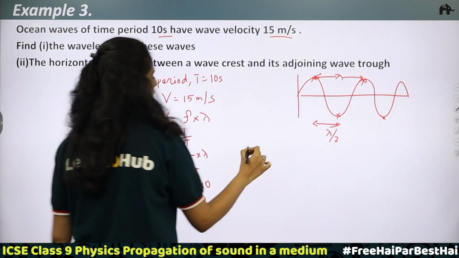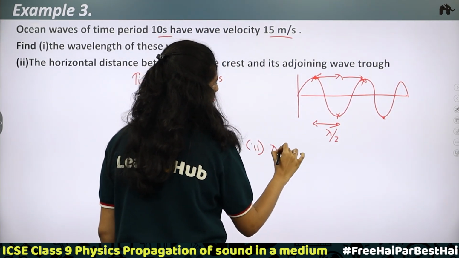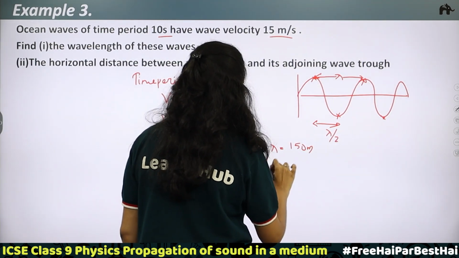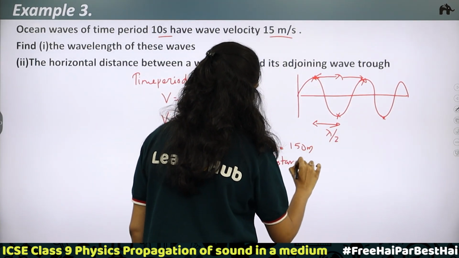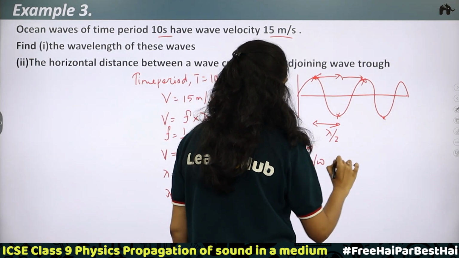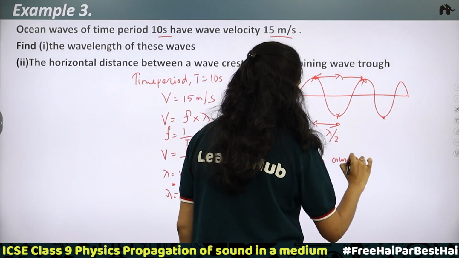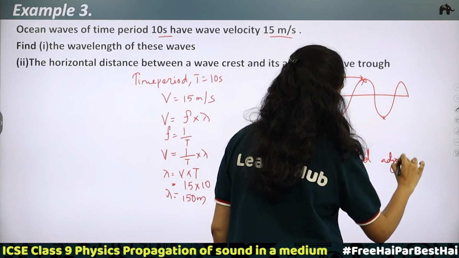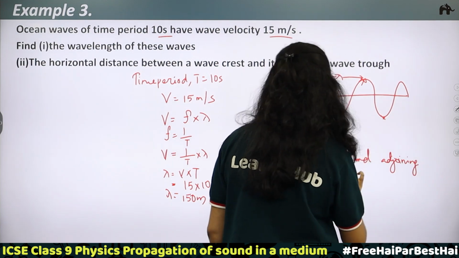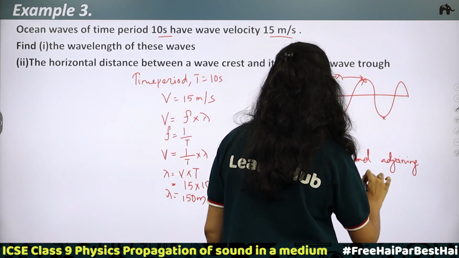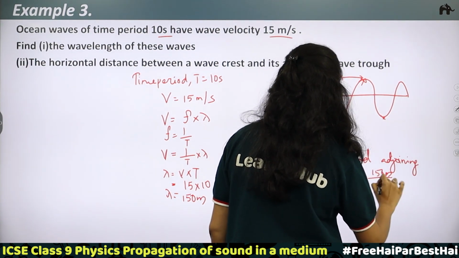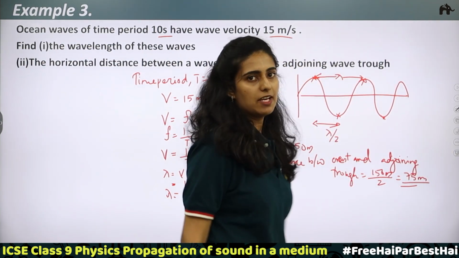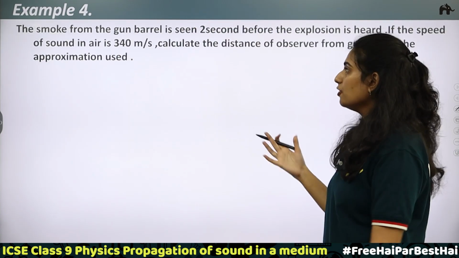We have found that lambda is equal to 150 meter, which means the horizontal distance between crest and adjoining trough is equal to 150 meter by 2, which is 75 meters.